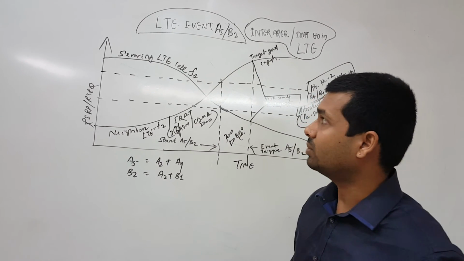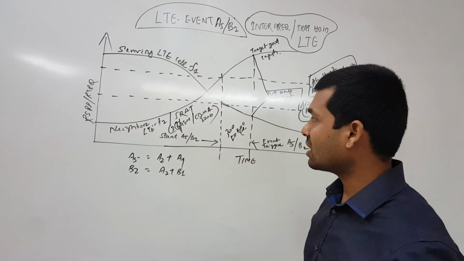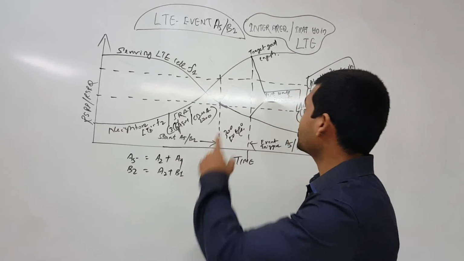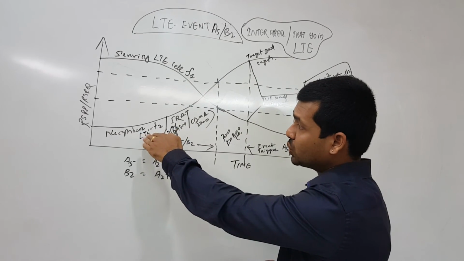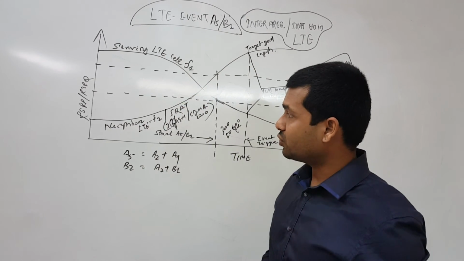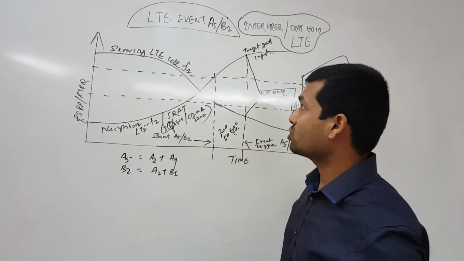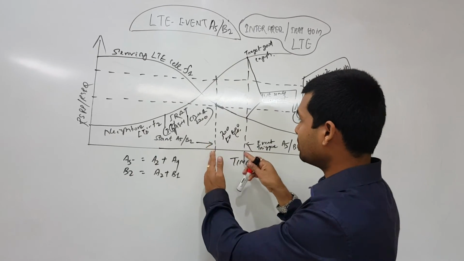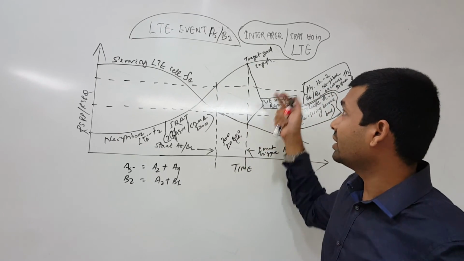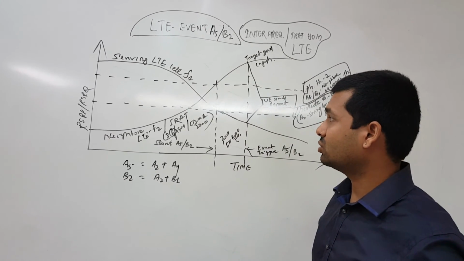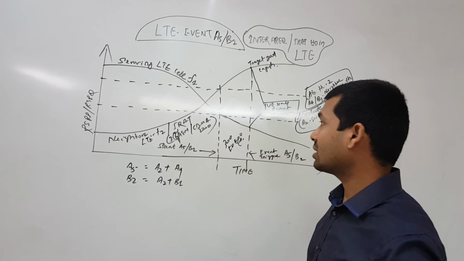This is all about A5 and B2. Please remember there are two thresholds simultaneously being met to make this event happen, A5 or B2. Absolute threshold 1, the serving getting worse, and absolute threshold 2, the neighbor F2 LTE frequency or the IRAT frequency getting better than the threshold. So when the two thresholds are met for a certain period of time, the UE reports here, and then the node B takes a call on handing over to the F2 or to the IRAT, or in between if any base cell comes in.